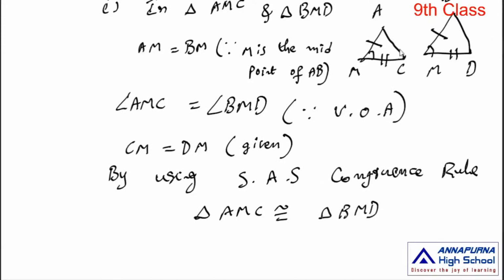Observe these 2 triangles are congruent, so the corresponding sides are equal, the corresponding angles are equal. So AC is equal to BD and angle ACM is equal to angle BDM.